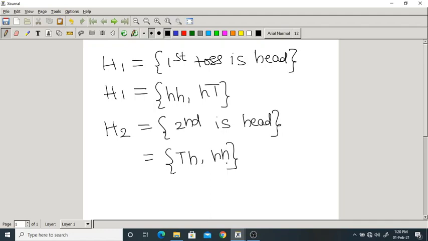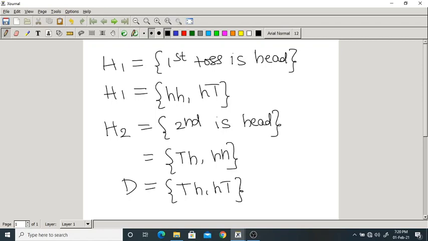Correct? Now, what is D? The event D says the two tosses are different. Different means it can be tail, head or head, tail.